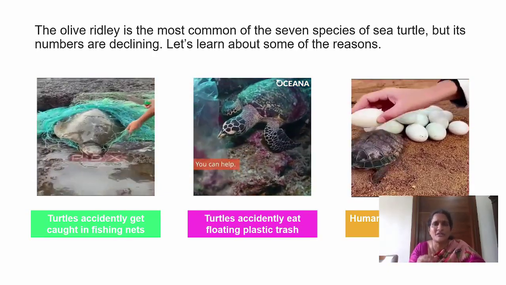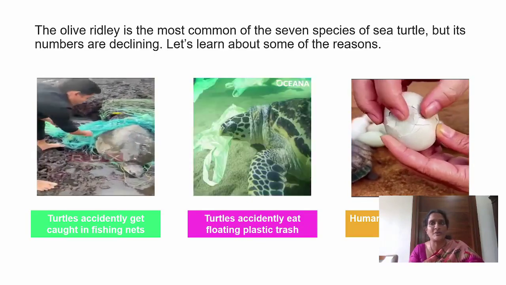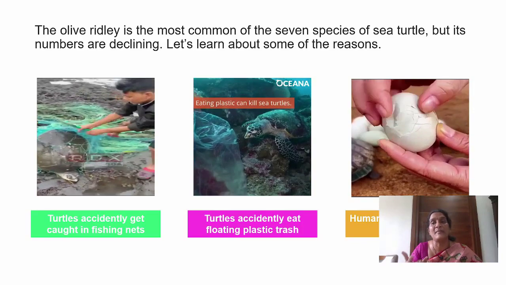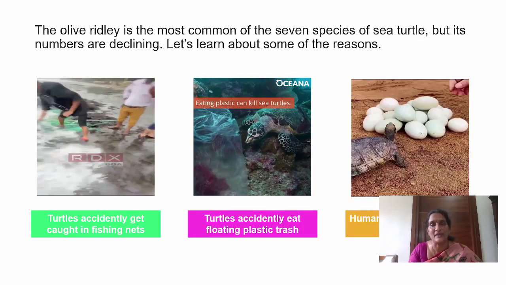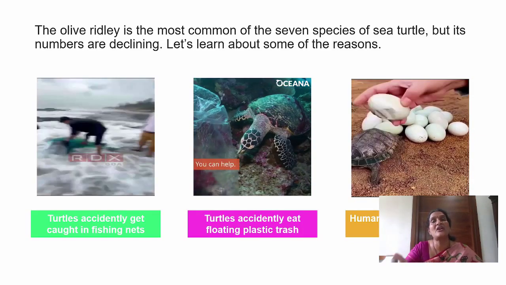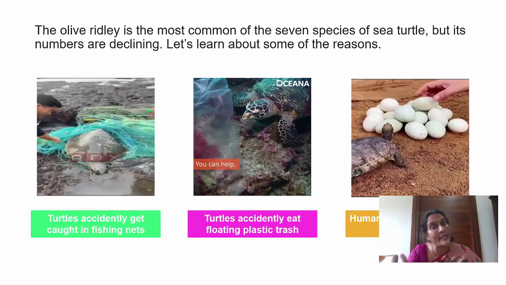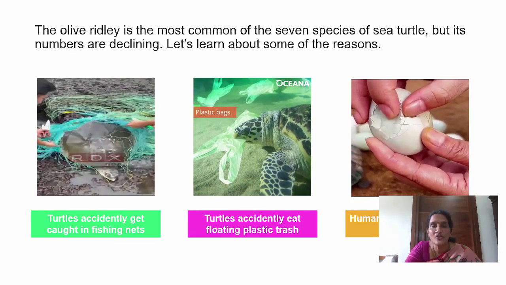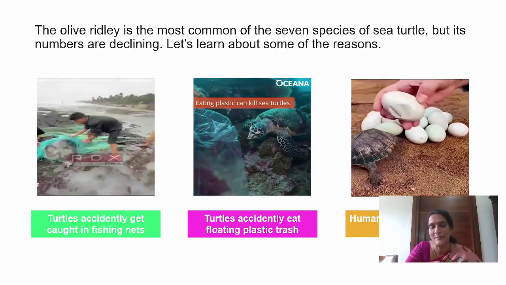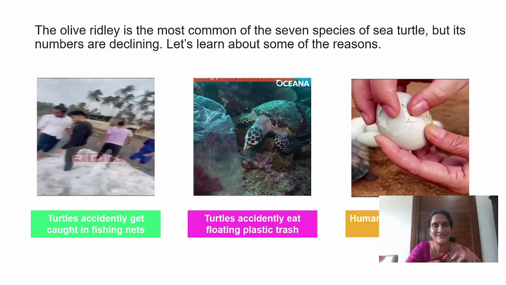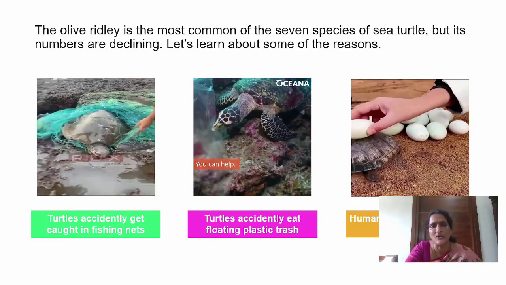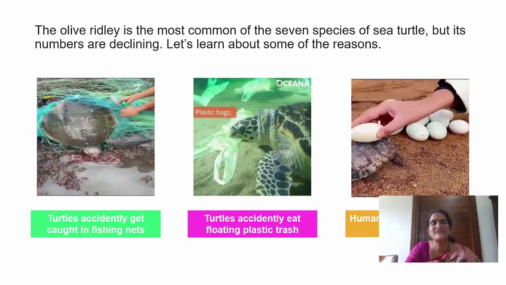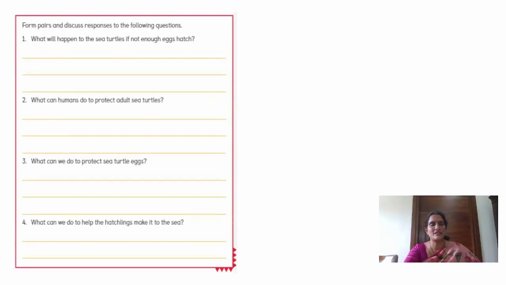Sometimes small turtles get attracted to the lights on the beach and they come out of the water. And sometimes they may be stamped on. That means we will just crush them under our feet, knowingly or unknowingly. So the little ones die. Do you help the turtles? How do you help? Don't throw plastic bags. If you see any small turtles out of water, help them by leaving them in the water again. Don't spoil turtle eggs. Okay, children.